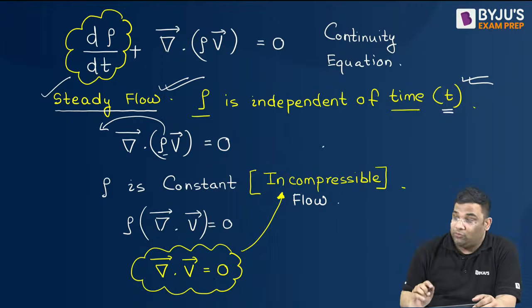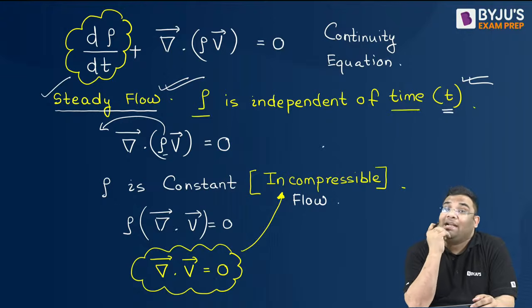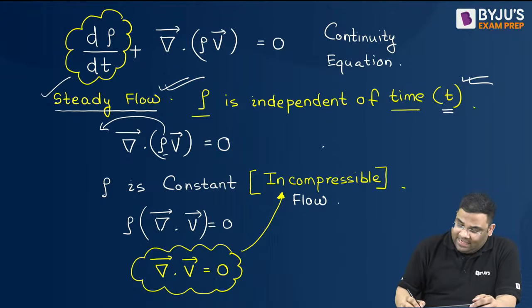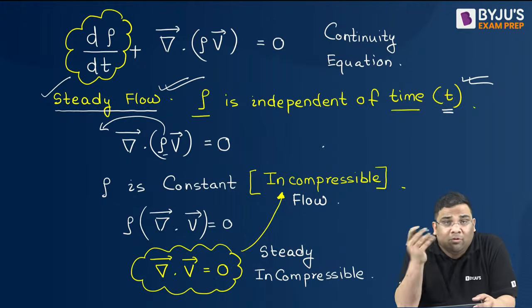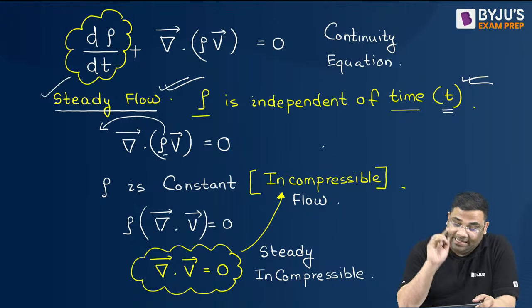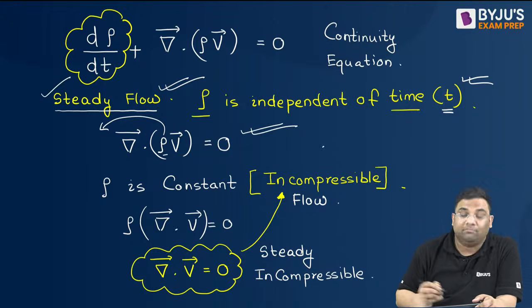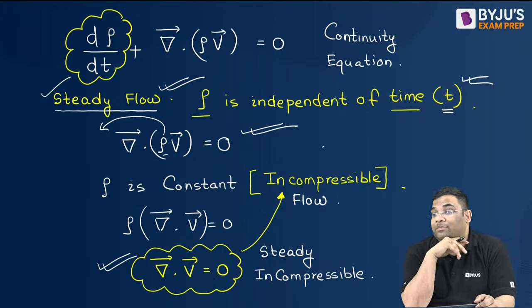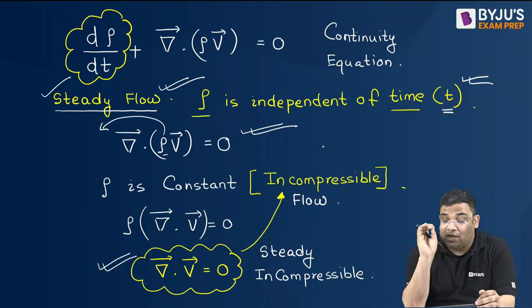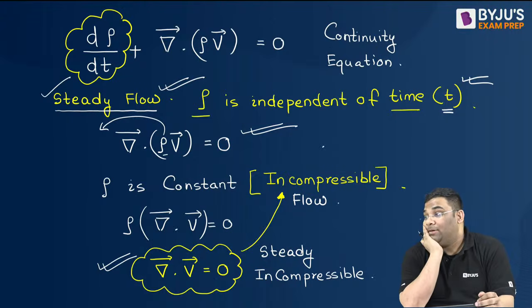It becomes constant, so I can write this equation for steady incompressible flow. For only steady flow, I write the other equation, and for steady incompressible, I write this equation. Understood the difference between these two equations? In an objective examination, they will ask only which equation is applicable.